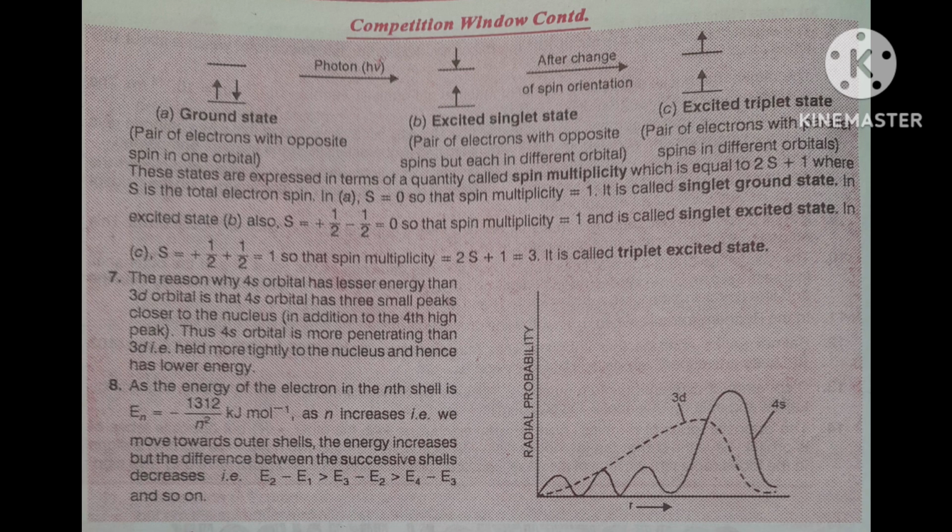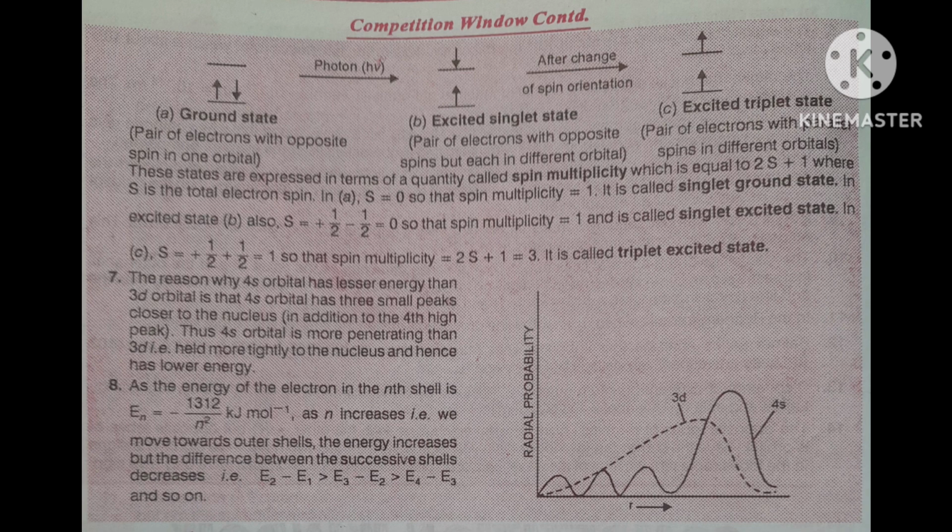As n increases, that is, as we move towards the outer shells, the energy increases because the minus value will be less. When the minus value is less, you are moving towards positive.